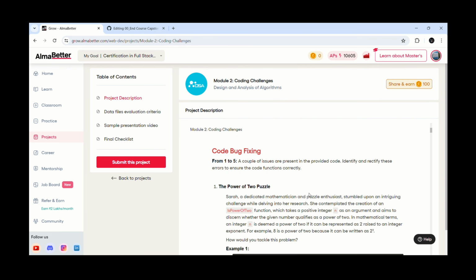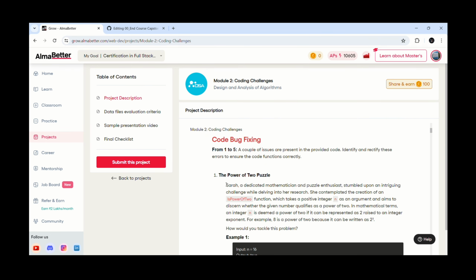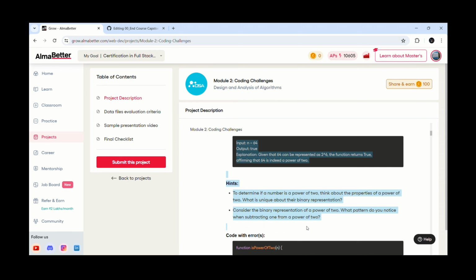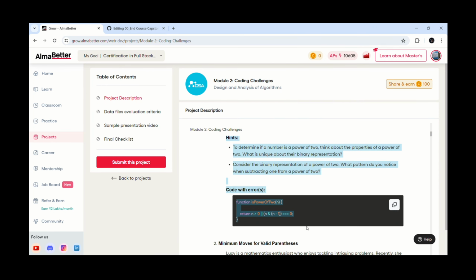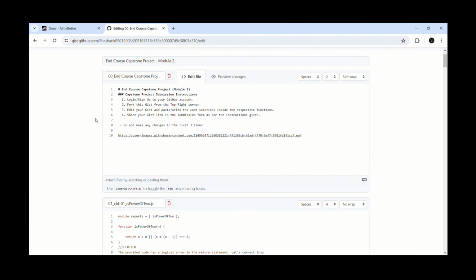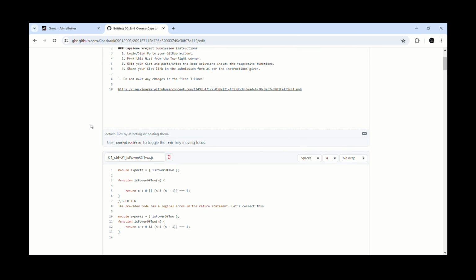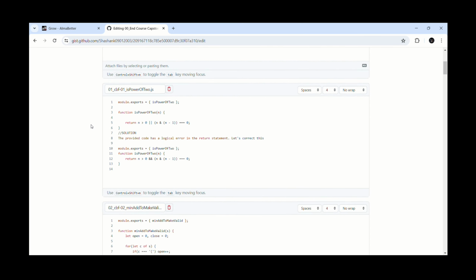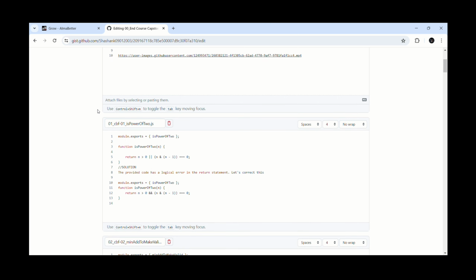The first question is from code bug fixing. Question first: the power of two puzzles. Sarah, a dedicated mathematician and puzzle enthusiast, stumbled upon an irritating challenge while delving into her research. She contemplated the creation of an isPowerOfTwo function which takes a positive integer n as an argument and aims to discern whether the given number qualifies as a power of 2.